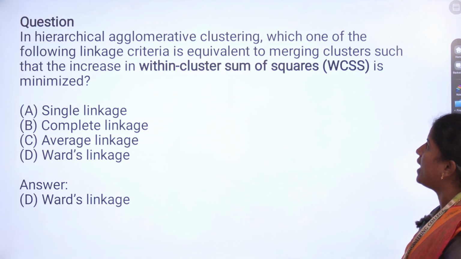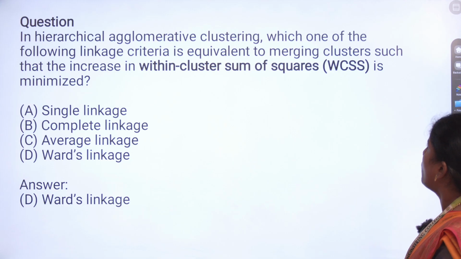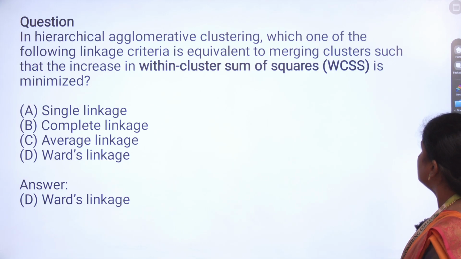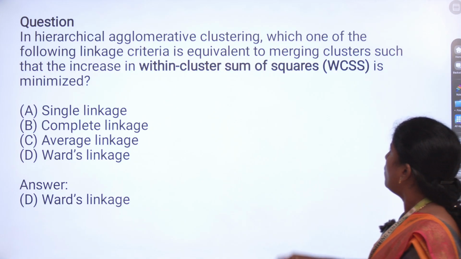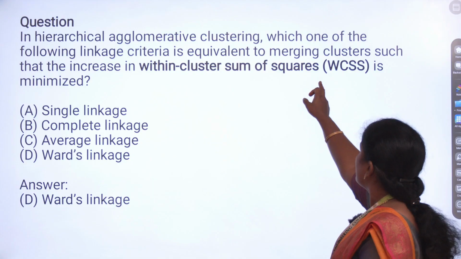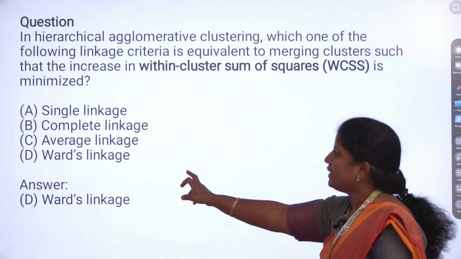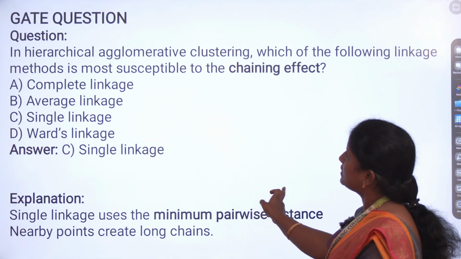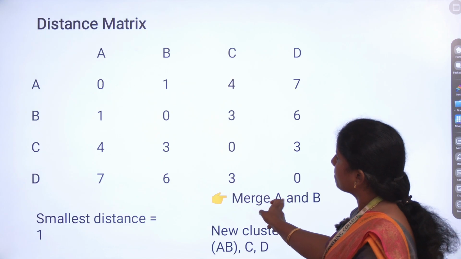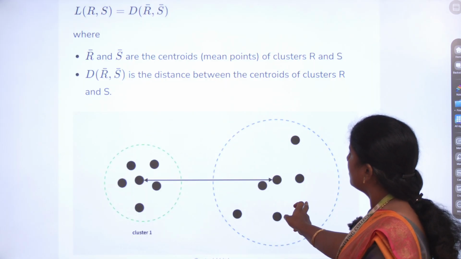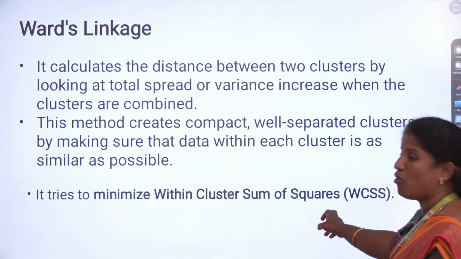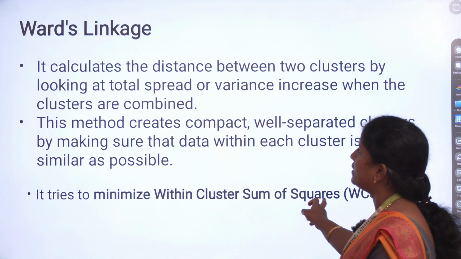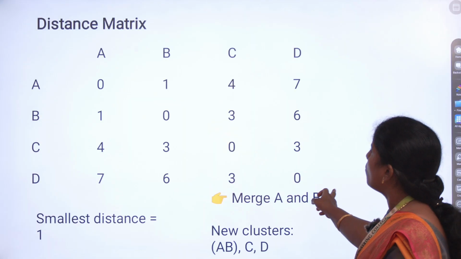Next question: in hierarchical agglomerative clustering, which one of the following linkage criteria is equivalent to merging clusters such that the increase in within-cluster sum of squares is minimal? Already we discussed, within-cluster sum of squares means Ward linkage. It tries to minimize the within-cluster sum of squares. So the direct answer is Ward linkage.